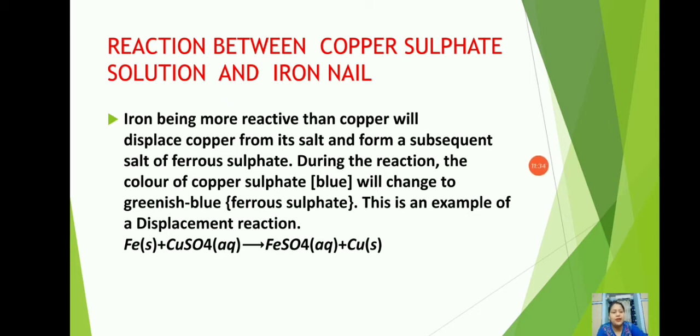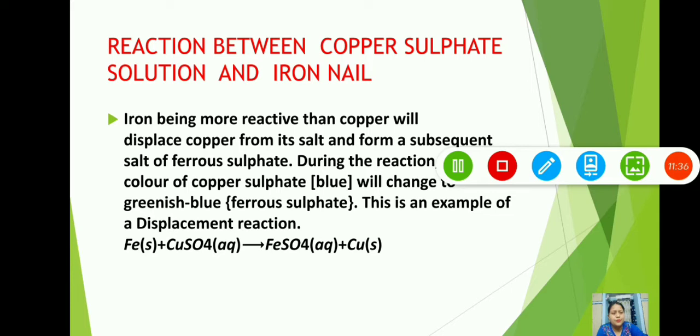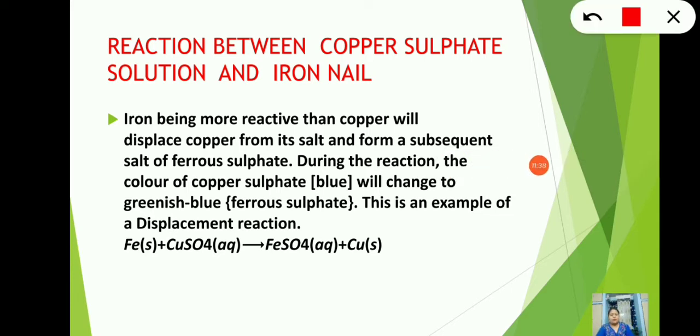So you can see here, in this reaction, supposing this is the iron nail, when we dip this iron nail in the copper sulfate solution, okay, so what happens?